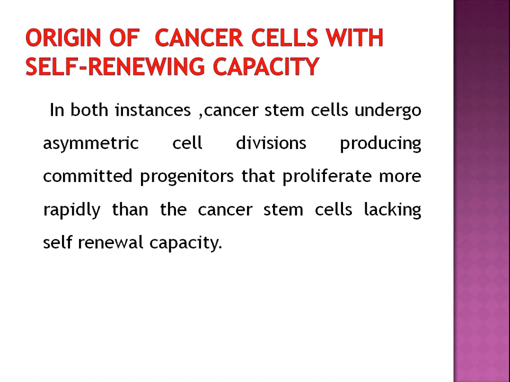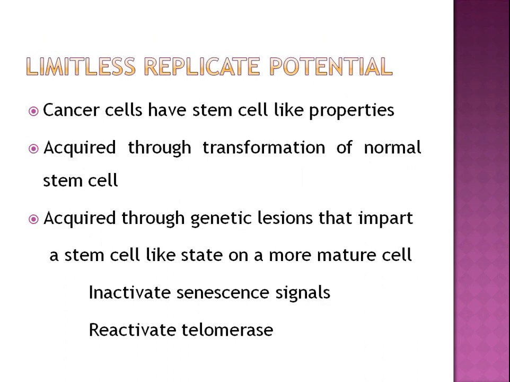Now, origin of cancer cells with self-renewing capacity: in both instances, cancer stem cells undergo asymmetric cell divisions, producing committed progenitors that proliferate more rapidly than the cancer stem cells lacking self-renewal capacity.